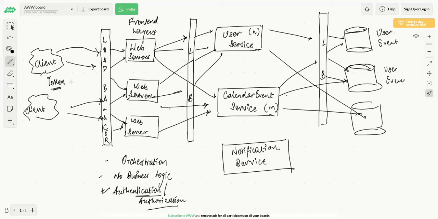So now let's say if I have to create an event, so what we'll do, we'll send a create event API. Here first you will pass the token for the user who is creating the event. You will pass the user ID of the user who is creating the event. And you'll pass the event details.